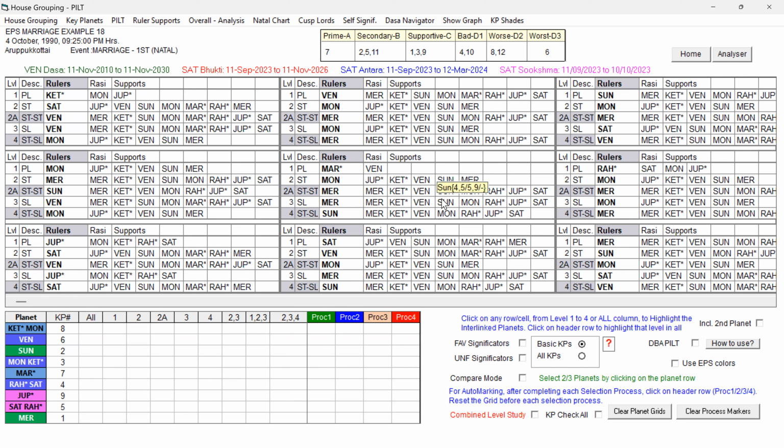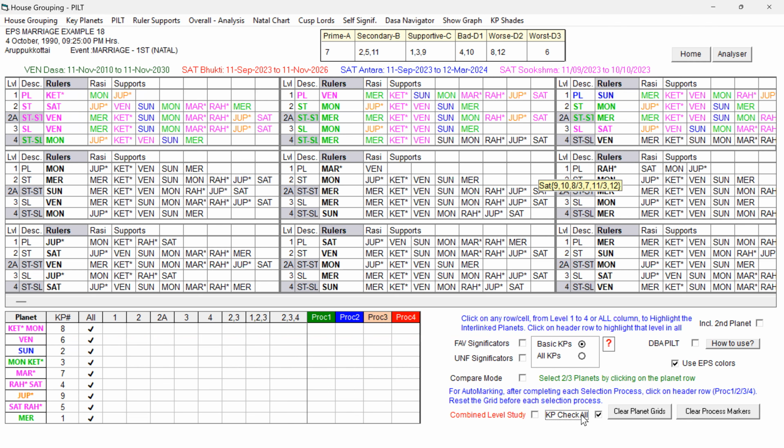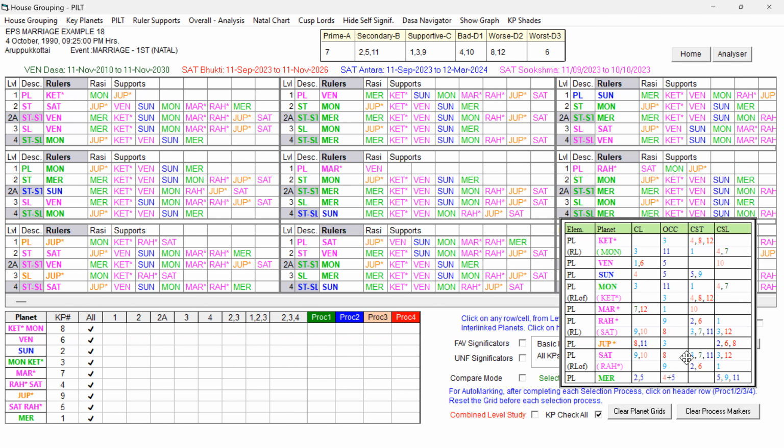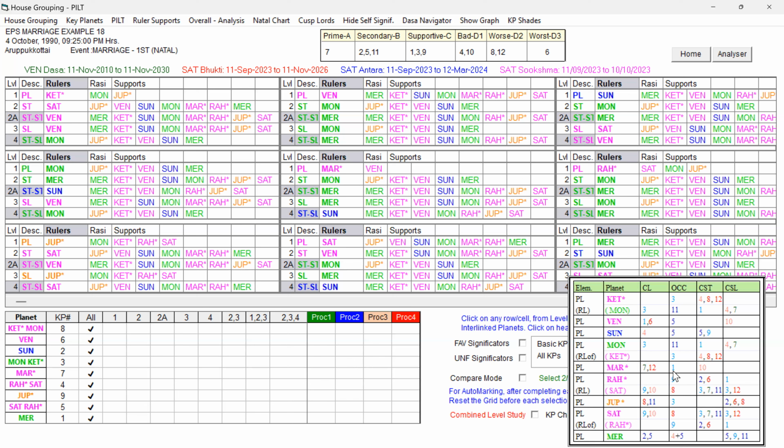Now let us proceed with the PILT table study. We are on the PILT page, and let me select the EPS colors and also KP check all, and let me choose the self-significator. Let us keep the self-significators open and study. Now you can see in the self-significator, Moon has the green color and Mercury also has the green color. Moon is seventh sublord and has a favorable significator, but is influenced by Ketu and its Rasi Lord Jupiter by sign exchange. So though it is given green color, comparatively it has some weakness.